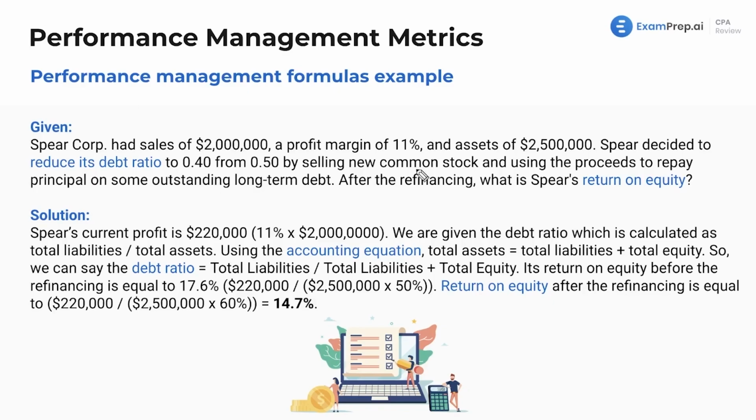Now, what's it asking for? What's our ROE? As we saw, there's a million different ways to get that ROE. In this case, well, we will see. We had sales of 2 million, profit margin of 11, and assets of 2.5 million.